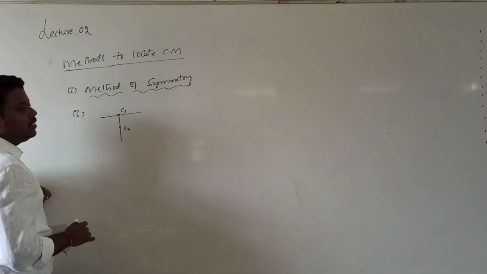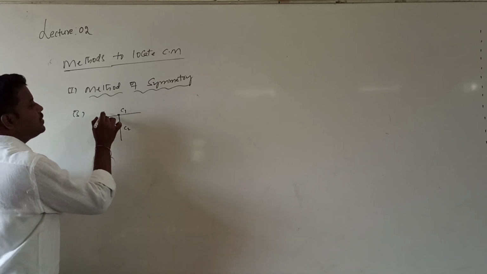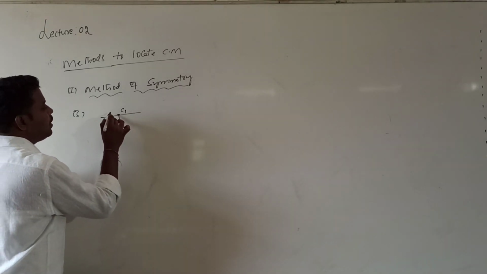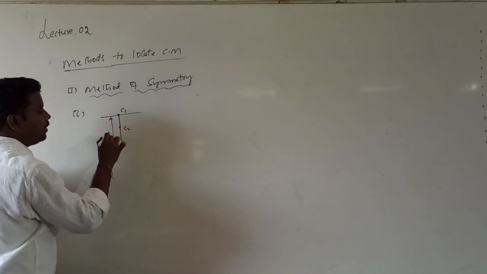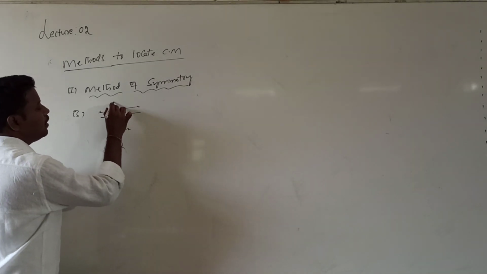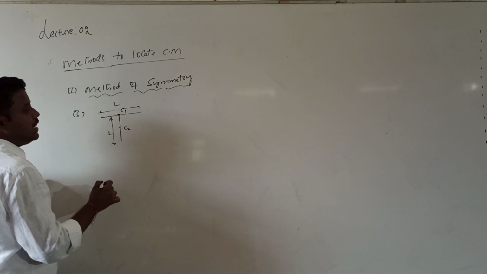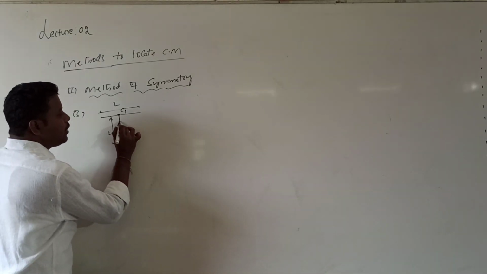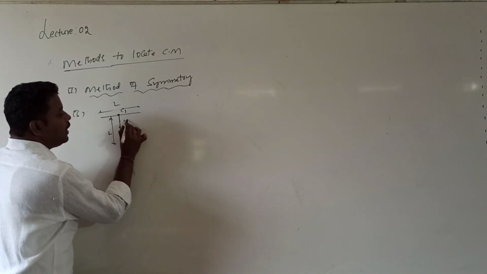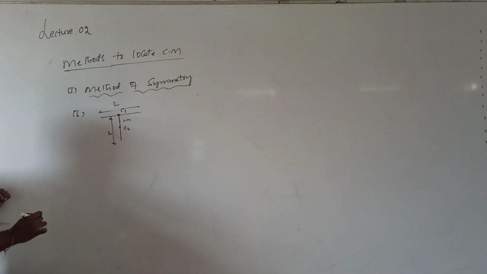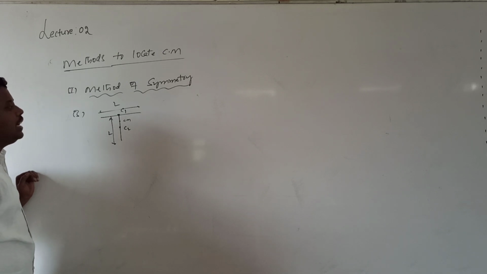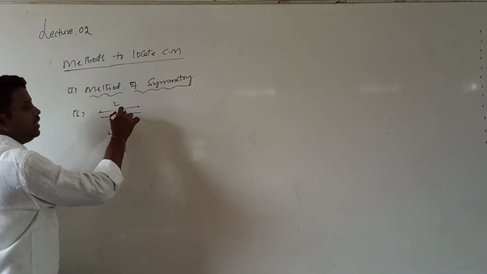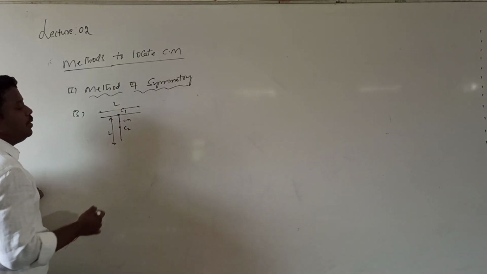When both are joined, where is the center of mass? Both are of the same length, so this length is L and this length is also L. Now I want to locate where the center of mass is. It will be somewhere between these two rods. I want to calculate the distance of the center of mass from the center of the first rod. To calculate this, what is the distance between C1 and C2?